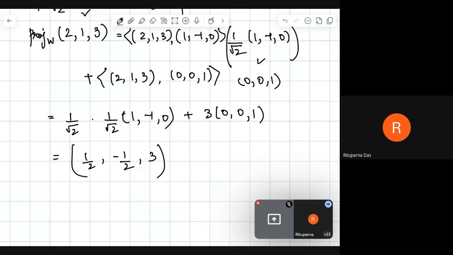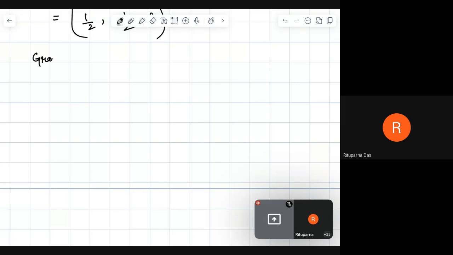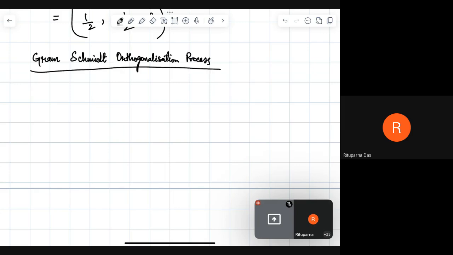Next we look at Gram-Schmidt's orthogonalization process. Suppose we have an ordered basis gamma of a vector space V: V1, V2, up to Vn.